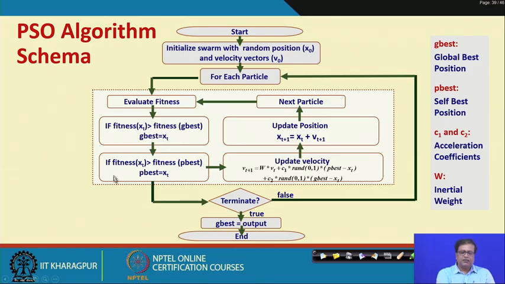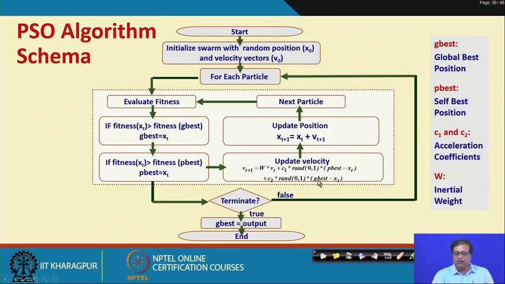If the fitness is better than the P best, then the P best is updated. That means you keep updating the global best and the particle best. So, P best and G best are updated, and if the termination condition is true, then G best is output and stop. Otherwise, go to the update velocity, this is the iteration update velocity.